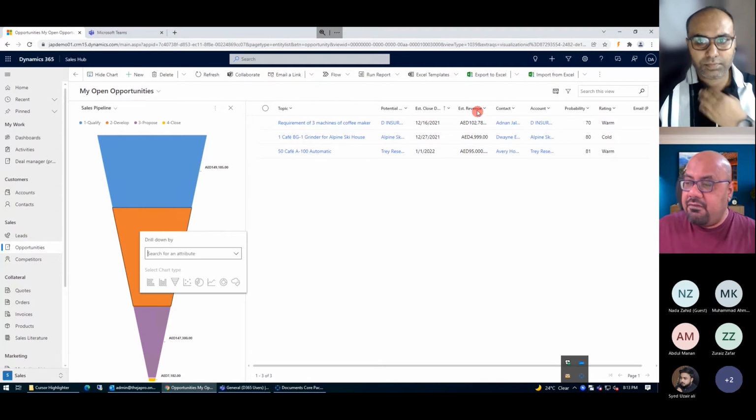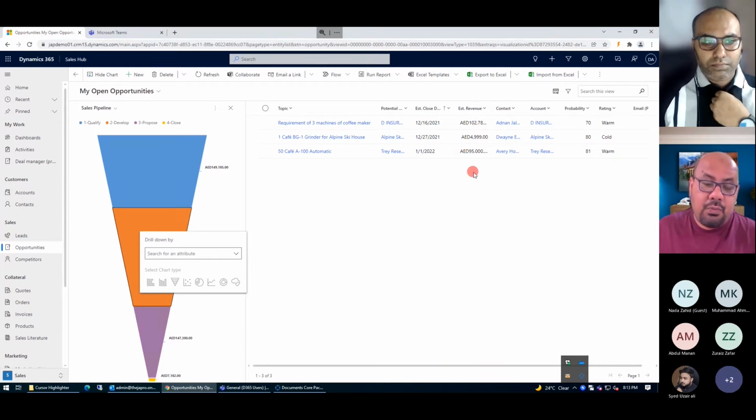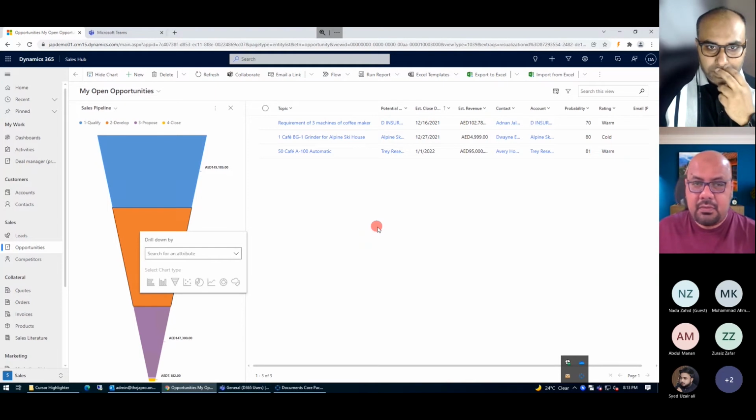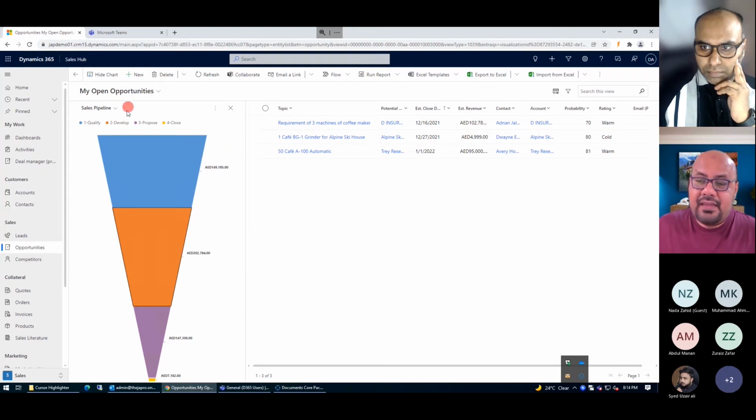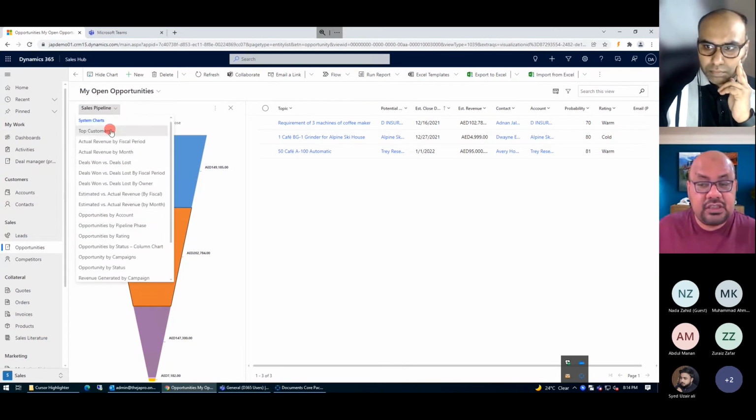And each and every opportunity that we are talking about has some value here, meaning estimated revenue, how much revenue we are expecting from our deal. So that's point number one that we normally see in terms of reporting. The second part is that every section you are able to see here comes with a different line of charts. Different types of charts are available here.